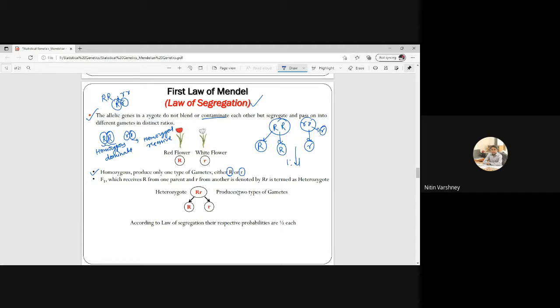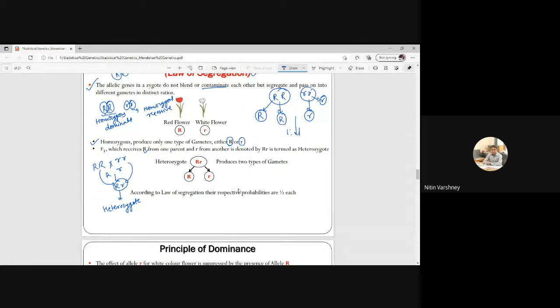F1 receives capital R from one parent and small r from another parent. Now this is F1. If I multiply it, this is my gamete R and r, and this is F1. It is denoted by Rr, and this is a heterozygote. The heterozygote will produce two types of gametes, that is R and r, and they will be produced in a 1:1 ratio.